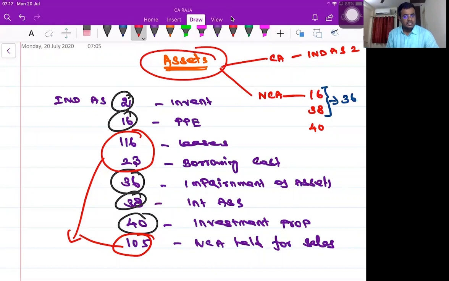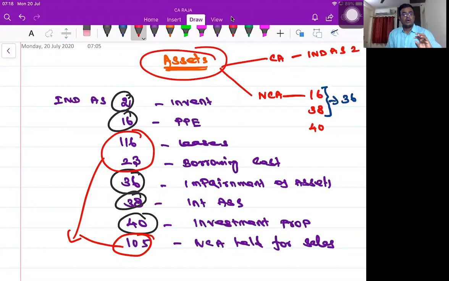Yes, lease mainly talks about a different area, but one area of the lease which talks about asset, can I recognize that as part of assets? The lease which you learned in the IPCC, AS 19, accounting for leases, and 116 is completely different. And 123, borrowing cost.